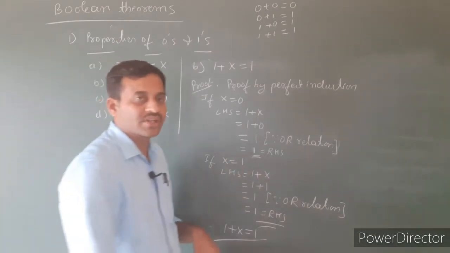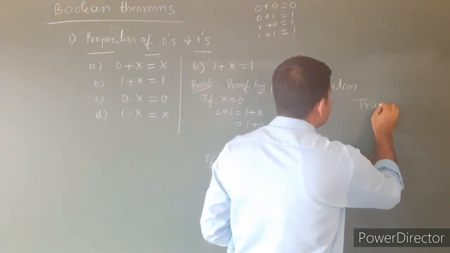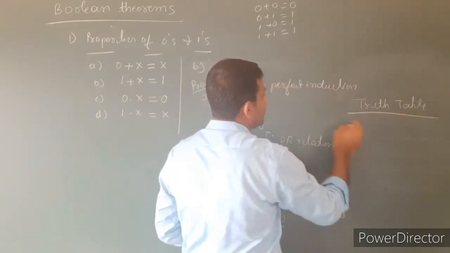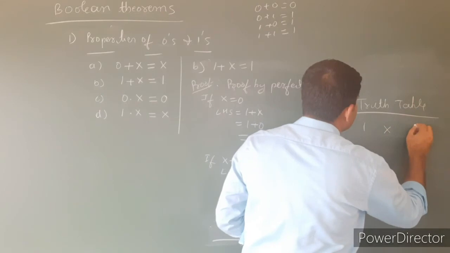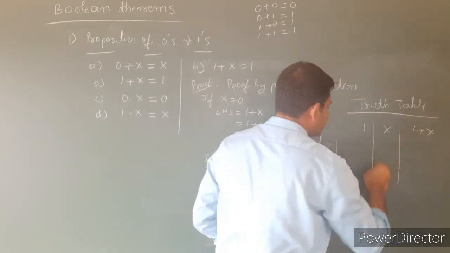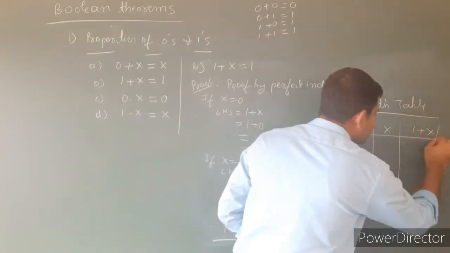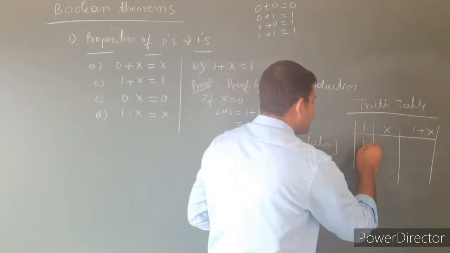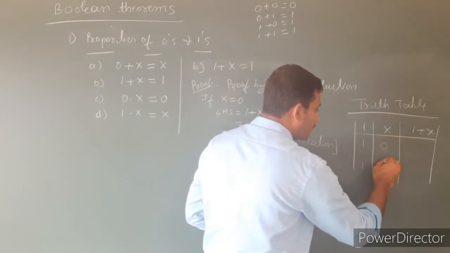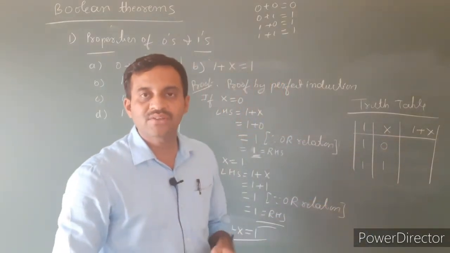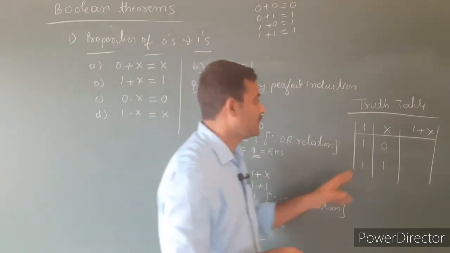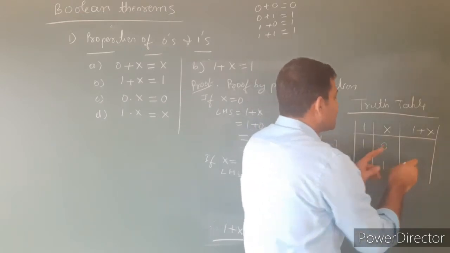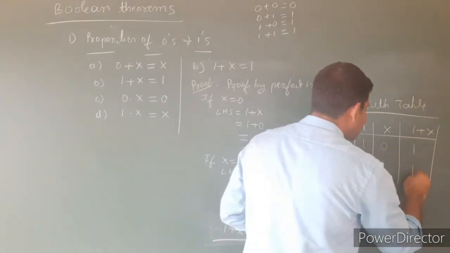Let's take a truth table. The columns are 1, x, then the result 1 plus x. Here 1 is a constant, so 1, 1, and x has 0 or 1. Out of the two values, there is only one unique value. 1 plus 0 in the OR relation, the result is 1. 1 plus 1, the result is 1.